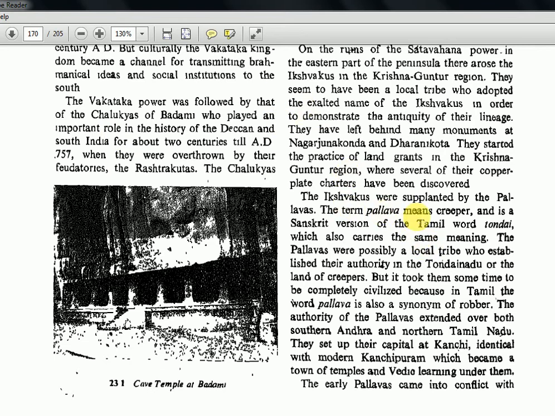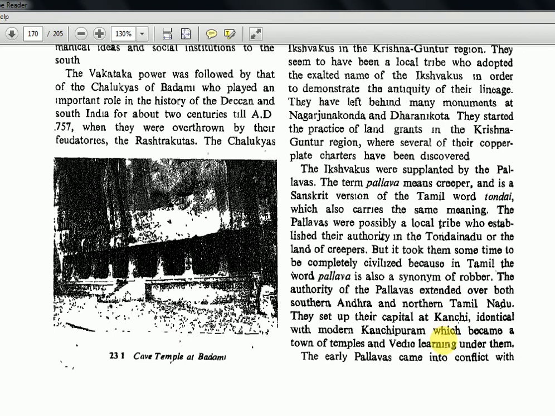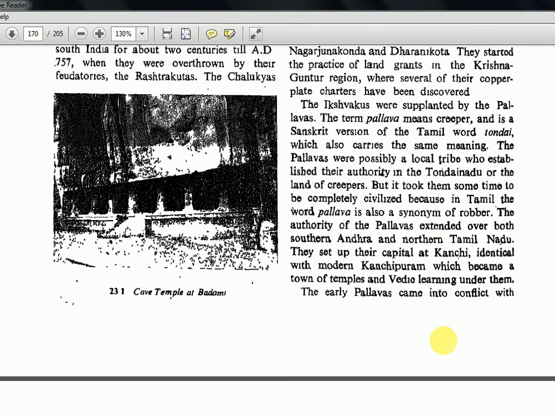Pallava means creeper. The term is a Sanskrit version of the Tamil word Tondai, which carries the same meaning. The Pallavas were possibly a local tribe who established their authority in Tondai Nadu, or the land of creepers, but it took them some time to be completely civilized, because in Tamil the word Pallava is also a synonym of robber. Because the name had this confusion and the respectability was not there, they took some time to become a respectable kingdom. The authority of the Pallavas extended over both southern Andhra and northern Tamil Nadu. They set up their capital at Kanchi, identical with modern Kanchipuram, which became a town of temples and Vedic learning under them.